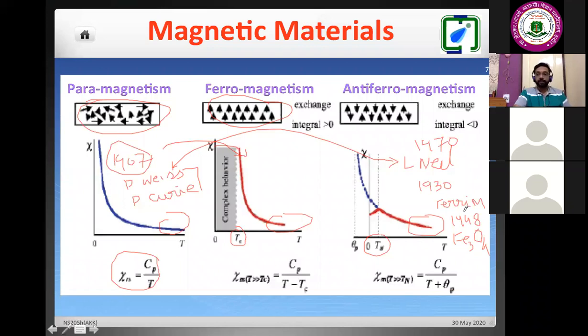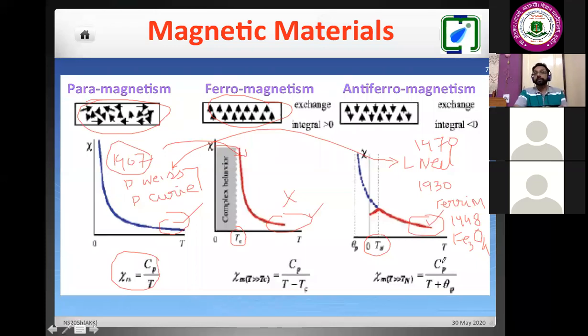Now, the Curie-Weiss law, first proposed by Curie, says that at higher temperature we can calculate the magnetic susceptibility for any type of material, and above the transition temperatures TC and TN, they will behave as paramagnetic materials. All these regions are exactly the same.